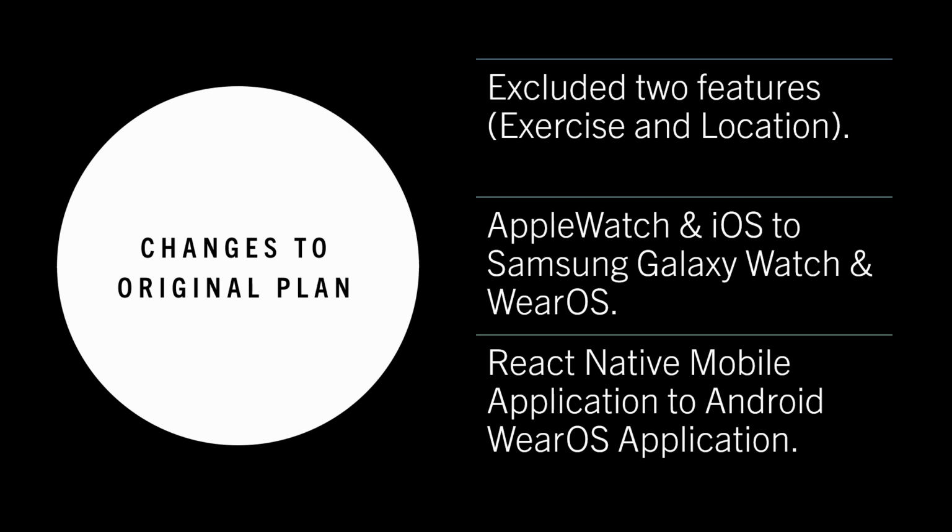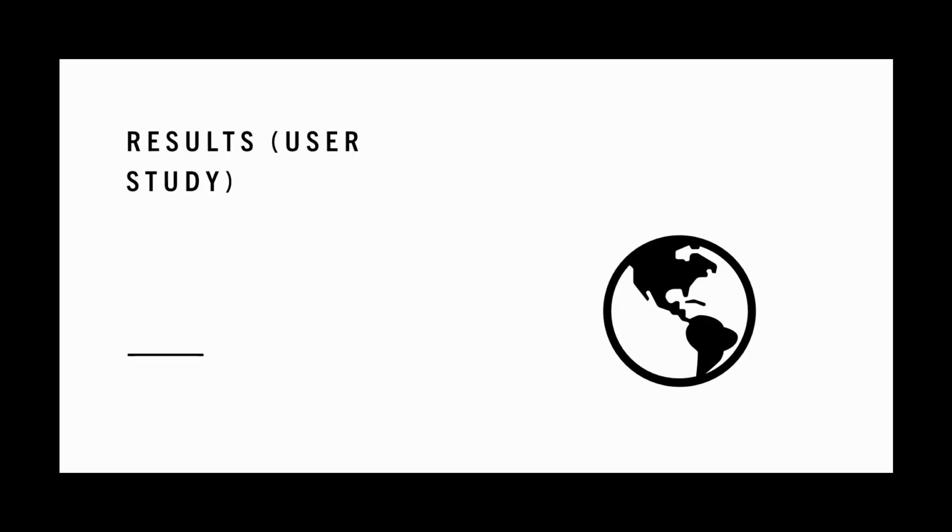There were a few pivots to the original plan. We excluded two features, that being exercise and location. We also moved on from originally using an Apple Watch, iOS, and also React Native because we had lost two developers and one previously had experience in both of those areas, so we decided to pivot to areas that were more familiar to us.